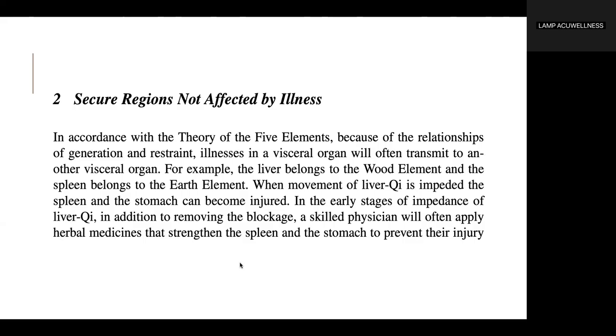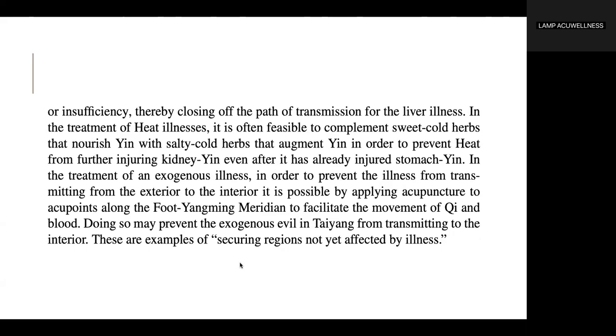Number two, secure regions not affected by illness. In accordance with the theory of the five elements, because of the relationships of generation and restraint, illnesses in a visceral organ will often transmit to another visceral organ. For example, the liver belongs to the wood element and the spleen belongs to the earth element. When movement of liver qi is impeded, the spleen and the stomach can become injured. In the early stages of impedance of liver qi, in addition to removing the blockage, a skilled physician will often apply herbal medicines that strengthen the spleen and the stomach to prevent their injury or insufficiency, thereby closing off the path of transmission for the liver illness.